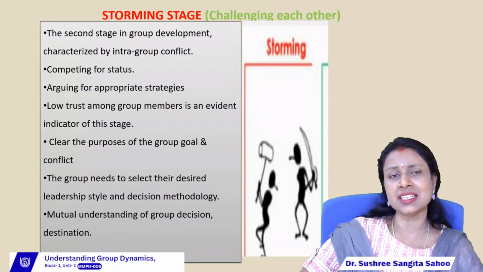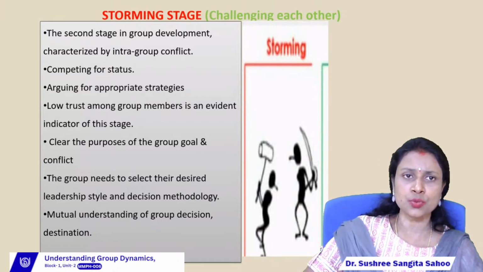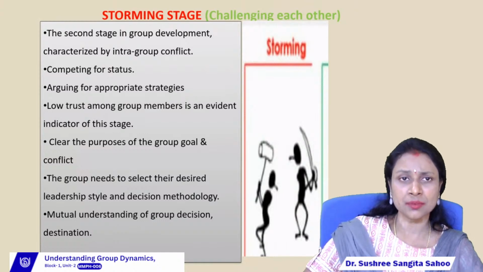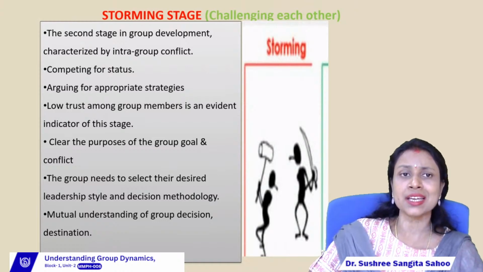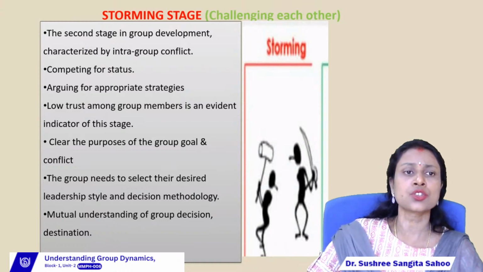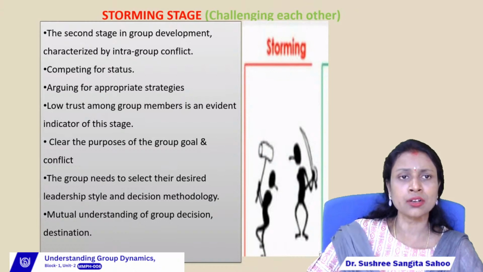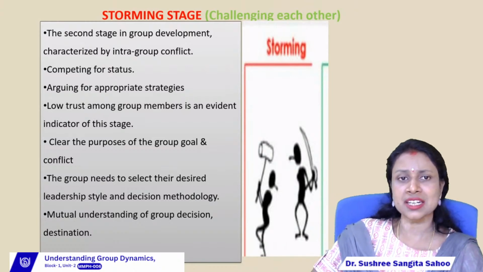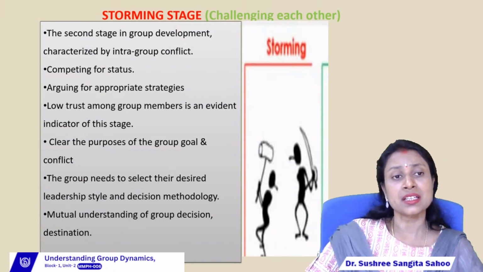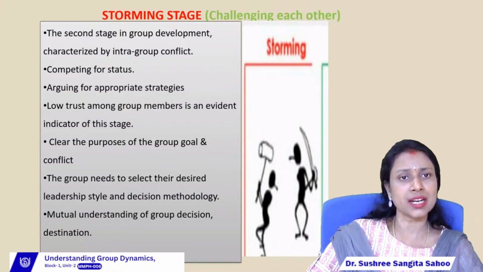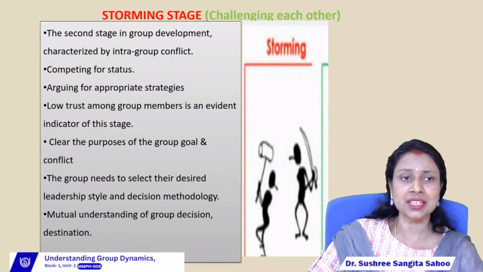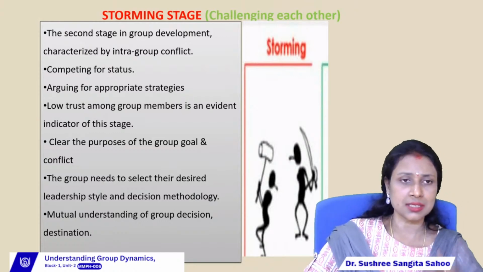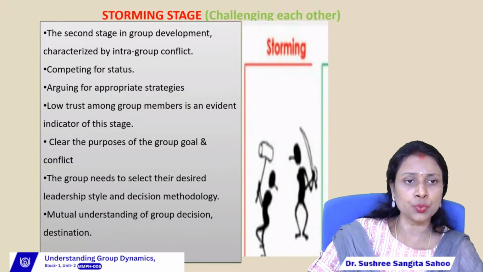Storming means challenging each other, right? So this is the second stage of group development where we can find intra-group conflict. Intra-group conflict means the conflict which arises within the group, right? So here all the people are competing or struggling for status or position, arguing for appropriate strategies. All the people stick with their strategies, right? So that's why we can also find some conflict. Then low trust among the group members is an evident indicator of this stage. So here we can find low trust among the group members.